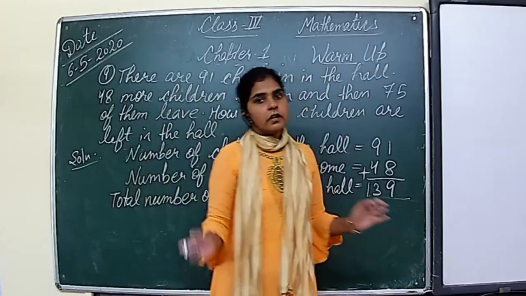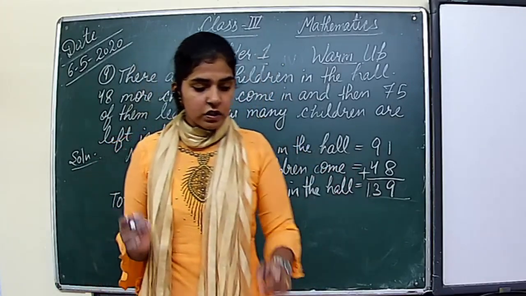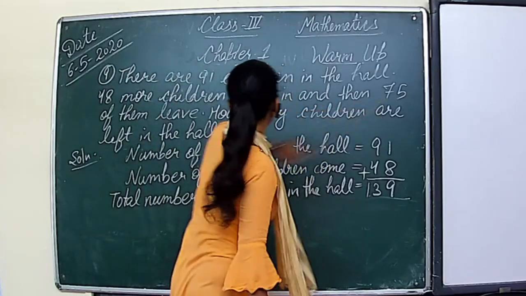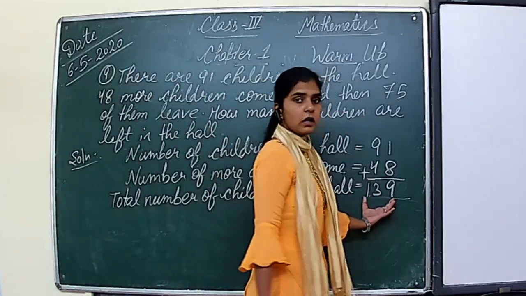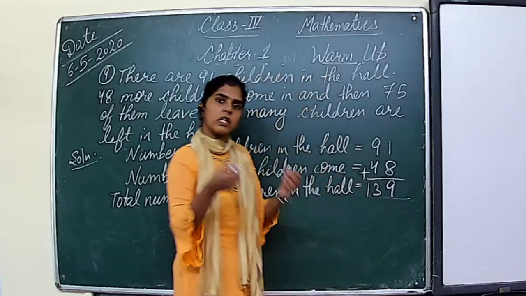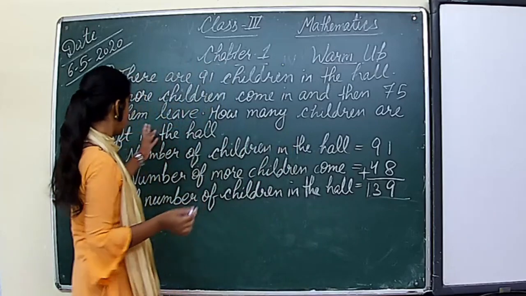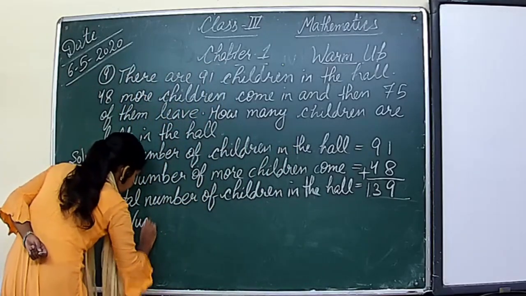139, right? 139 children are there in the hall. Now you see 75 of them leave, है ना? 75 of them leave means among these 139 children, 75 of them leave, they are gone. Okay, so we need to write this line here, na? So let us write number of children